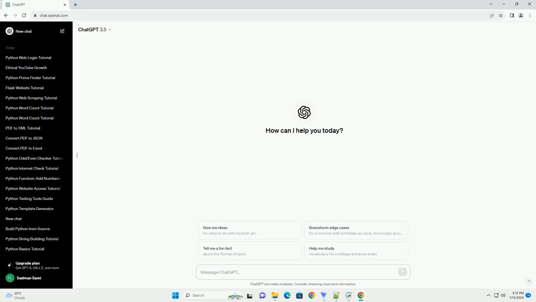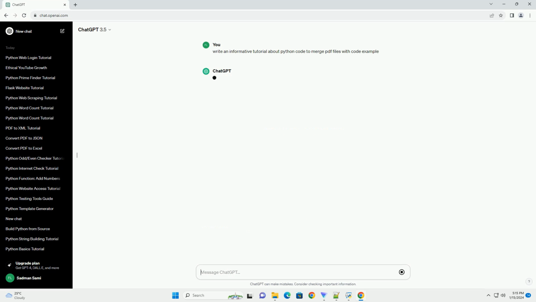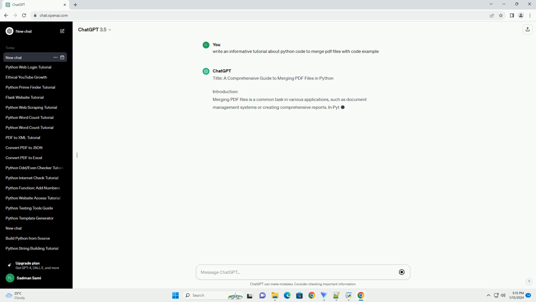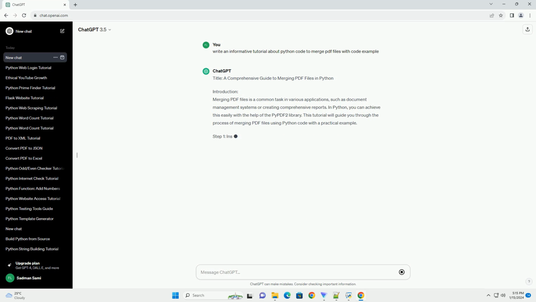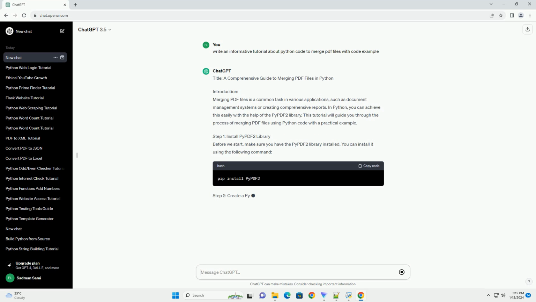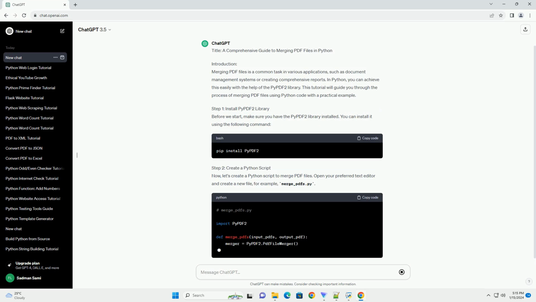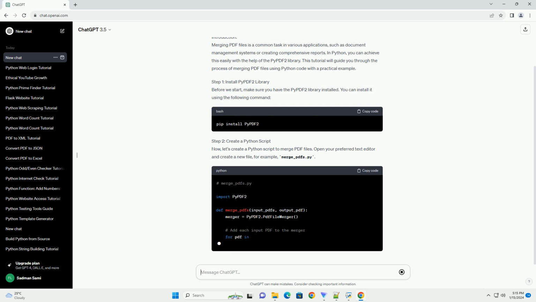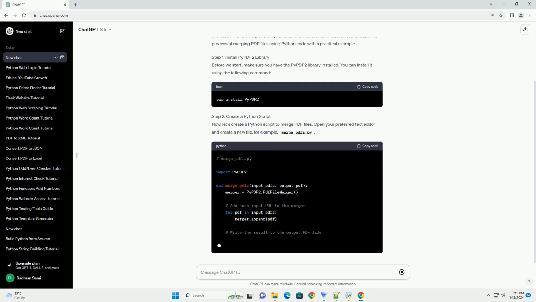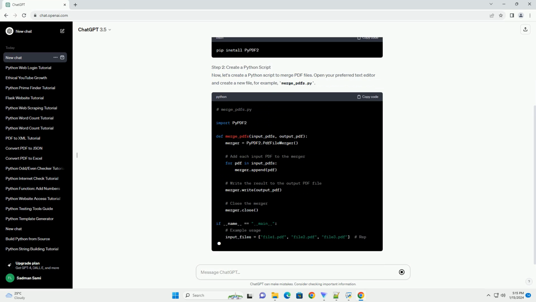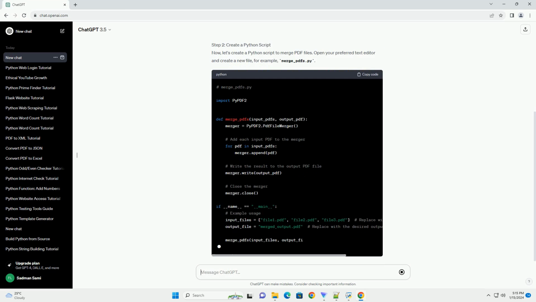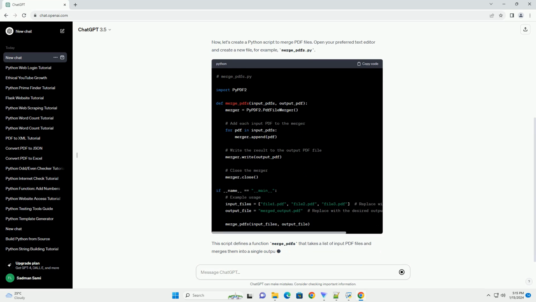Title: A comprehensive guide to merging PDF files in Python. Introduction. Merging PDF files is a common task in various applications, such as document management systems or creating comprehensive reports. In Python, you can achieve this easily with the help of the PyPDF2 library. This tutorial will guide you through the process of merging PDF files using Python code with a practical example.